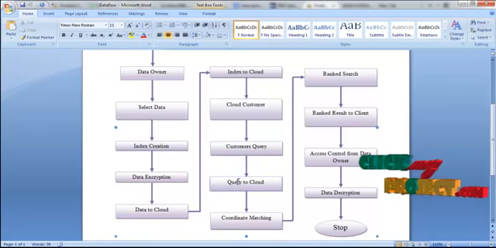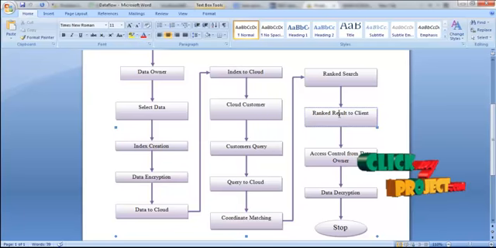For this coordinate matching, the query of the client is encrypted by using the binary format. In that binary, we can find out which data is matched to the client request. Using that, the original data, that is the encrypted data from the server, is transferred to the client. This is called a ranked search. This ranked search result is sent to the client.